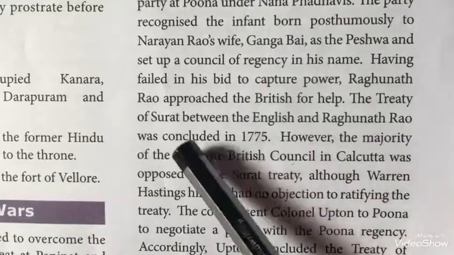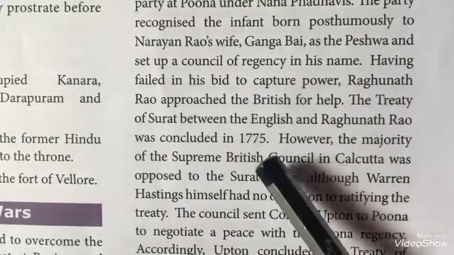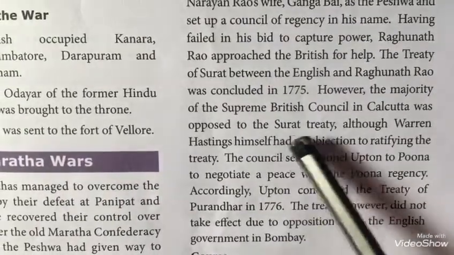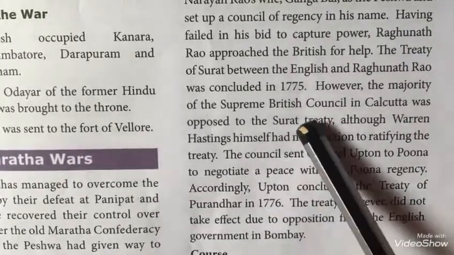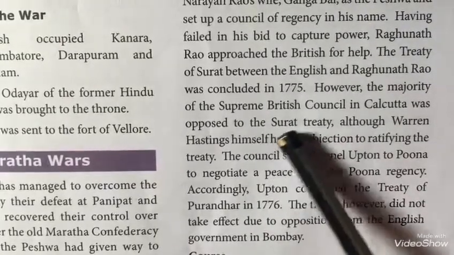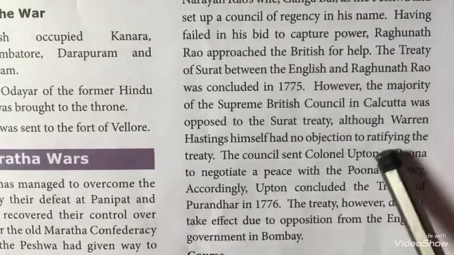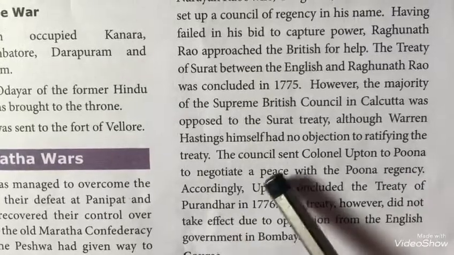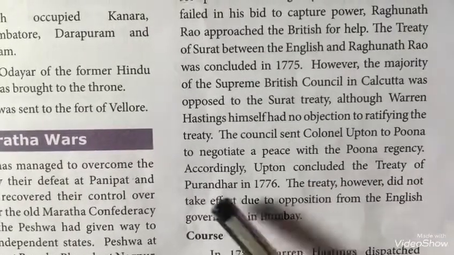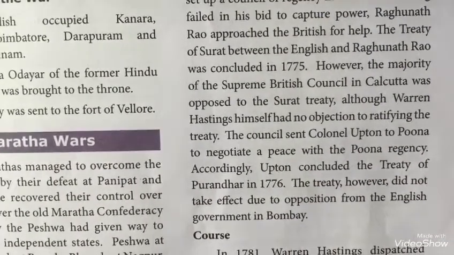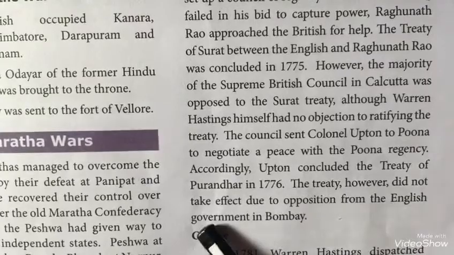So there was a treaty signed between the British and Raghunath Rao, and it was concluded in 1775. The Surat Treaty was opposed by the British Council in Calcutta, but Warren Hastings supported the treaty. The council wanted to solve the problem, so they sent a colonel, Upton, to Pune to negotiate a peace with the Pune Regency. Upton concluded the Treaty of Purandar in 1776, but the treaty did not become effective because of opposition from the English government in Bombay.